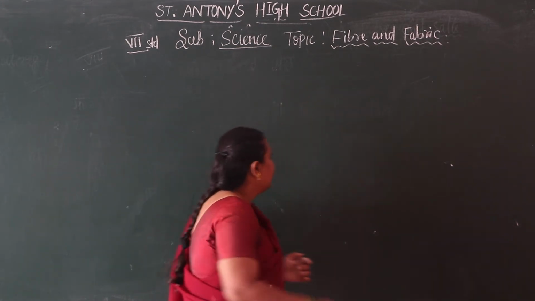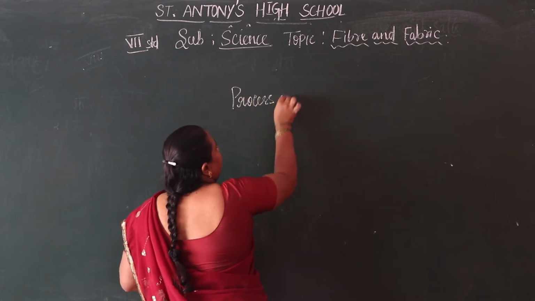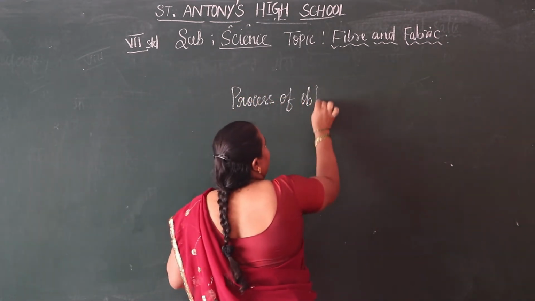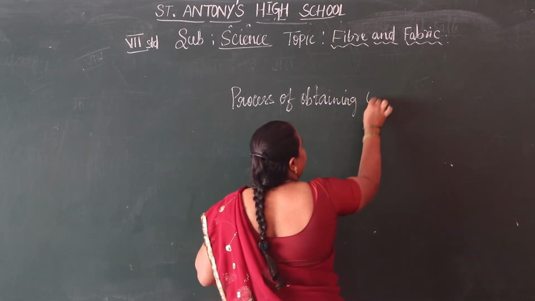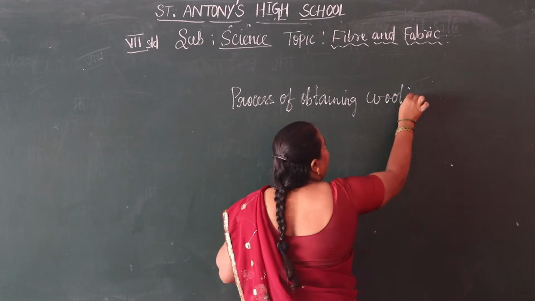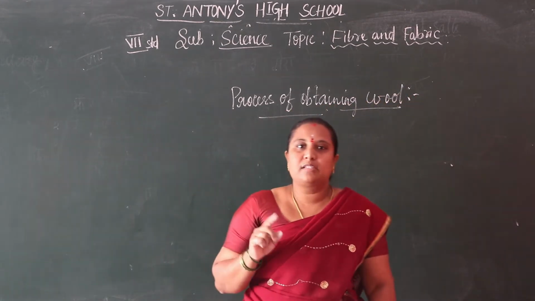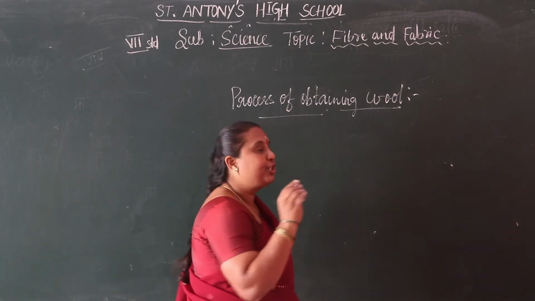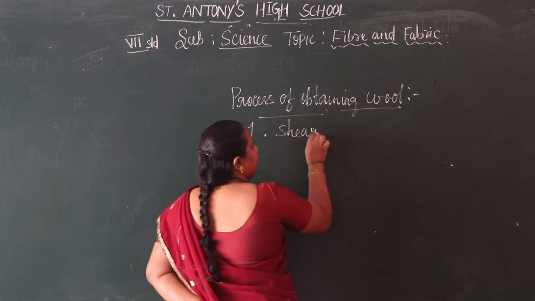Okay, let us see first. The process of obtaining wool from the animals. So what is the process? The first process we can say is shearing. Step 1, shearing.